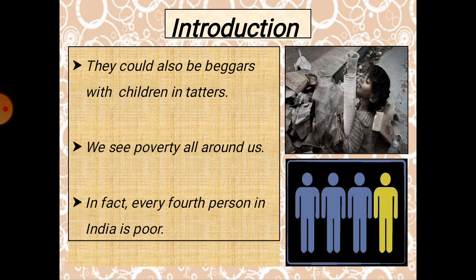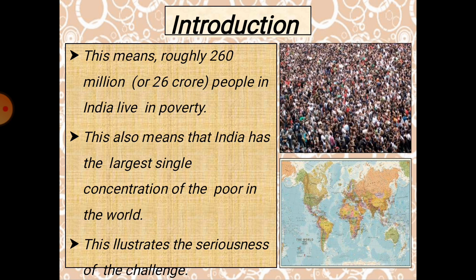In fact, they say it is around 3 to 4%. Among four persons, one will definitely be a poor person. He may not be that rich, and one among them will definitely be a poor person. That is how the situation exists.